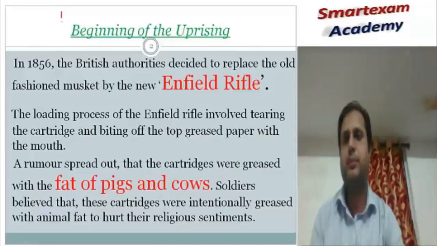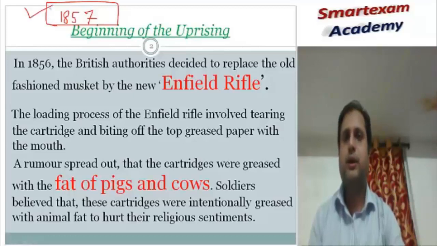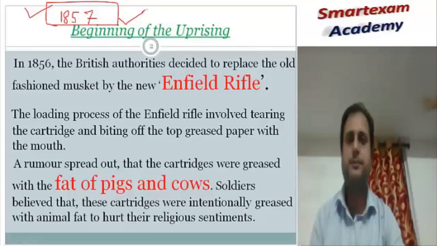The first War of Independence took place in 1857. Many reasons are responsible for it. It was not a sudden incident, but the British rulers were themselves responsible for this revolt. Indian people had no other alternative but to express their grievances against the British Empire in a violent manner.